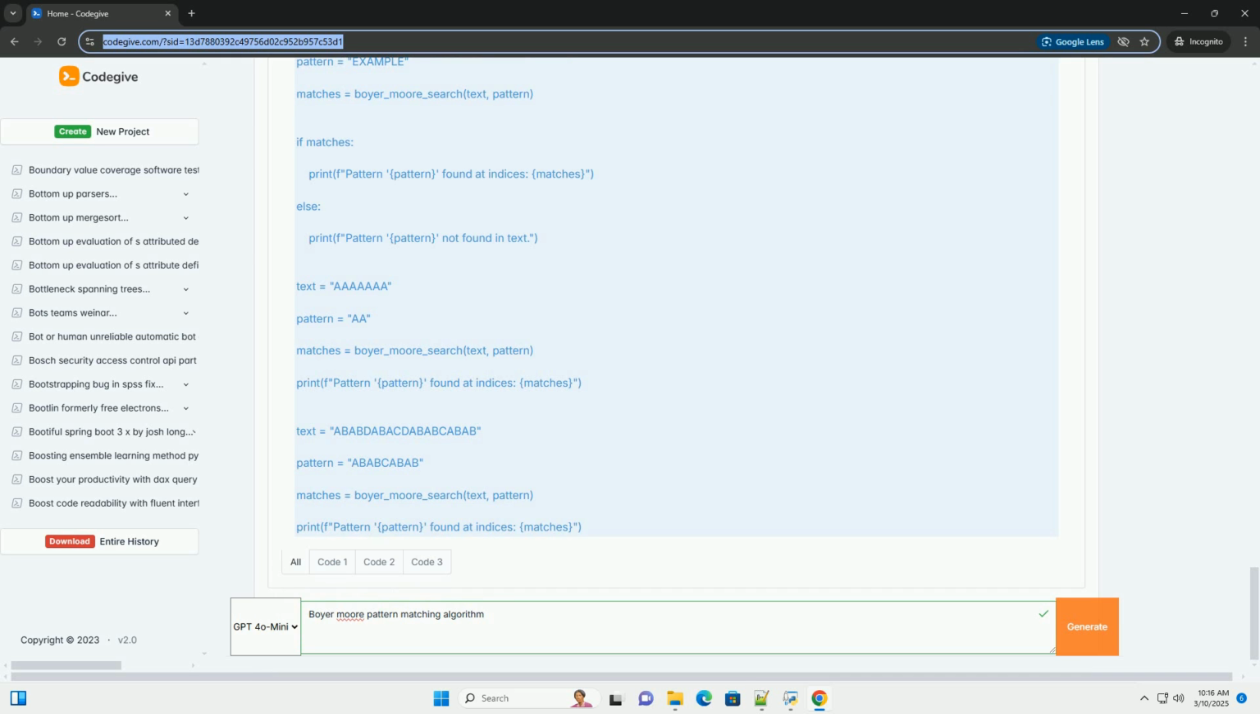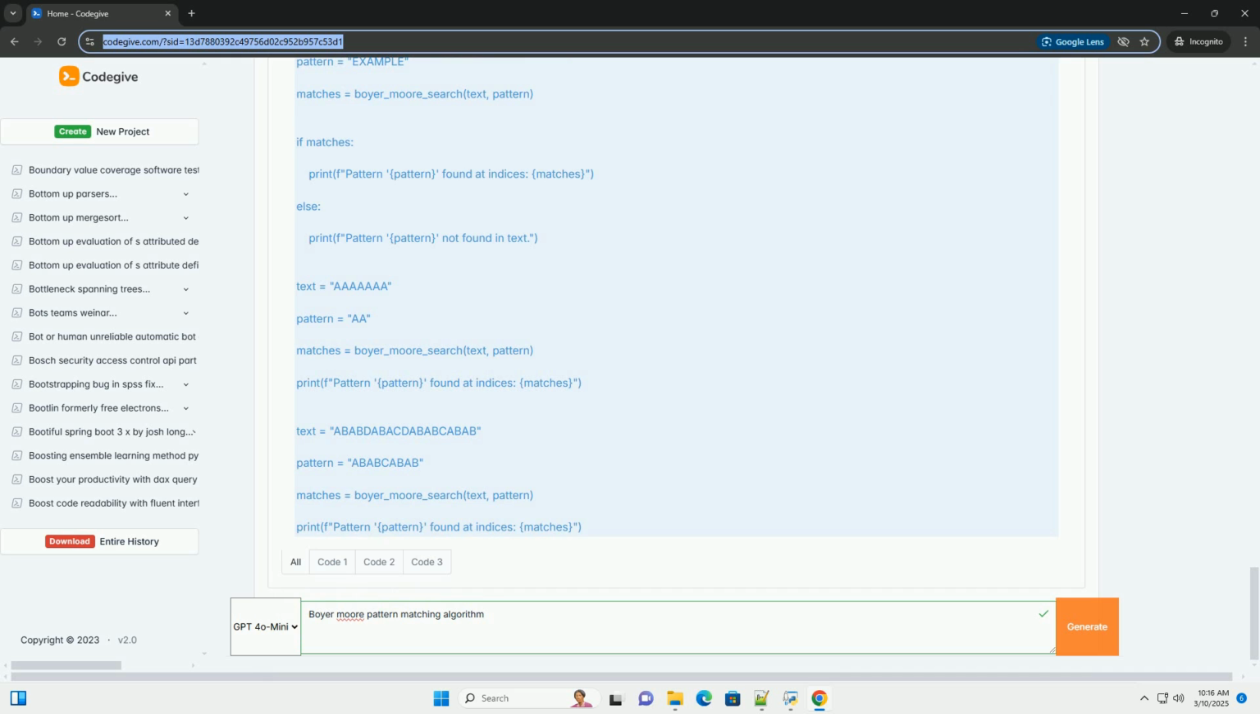Worst case performance: while Boyer-Moore is highly efficient on average, it has a worst case time complexity of O(nm) in some specific scenarios, for example when the pattern and the text are highly repetitive. This is the same as the naive string searching algorithm. Variants like the Boyer-Moore-Horspool algorithm address some of these worst case scenarios.